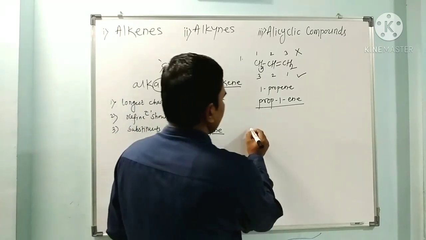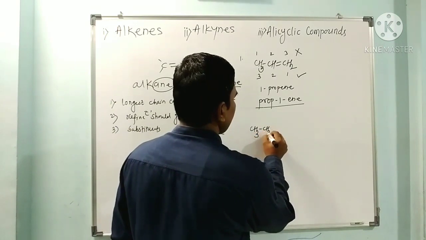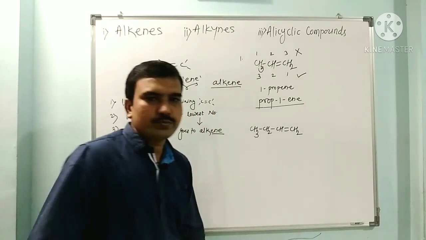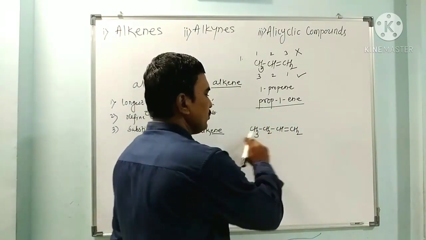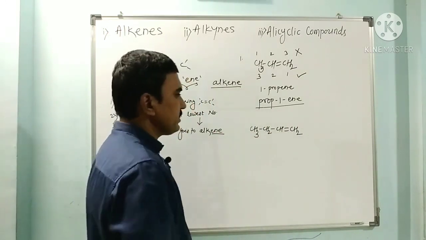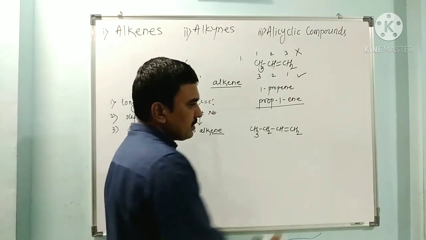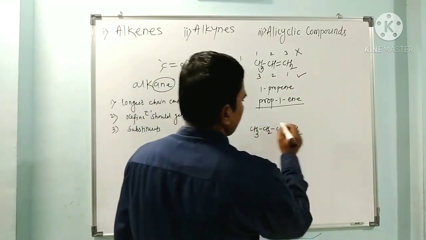Next example, CH3 CH2 CH double bond CH2. Four carbons are in the straight chain, 1 2 3 4. If we start numbering from this side, the third carbon is the olefinic carbon. If we start numbering from the other side, the first carbon will be the olefinic carbon, that is the alkene carbon.